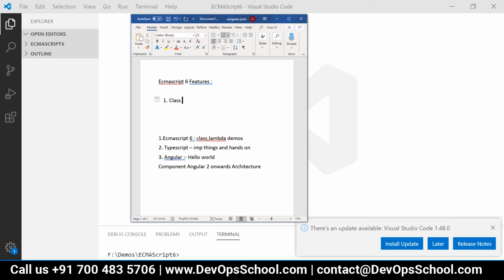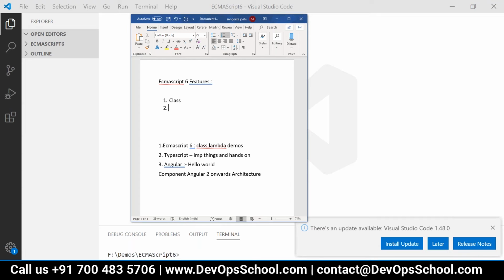Now we also saw that the class that we are writing is nothing but a constructor function, right? Constructor functions have been there in JavaScript for a long time, but classes were not. Now we write a class, which is treated as a constructor function when the code is executed. Yesterday we did some demo of class. I think that was one feature. Let us create one demo if required.